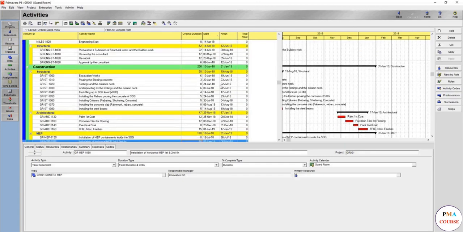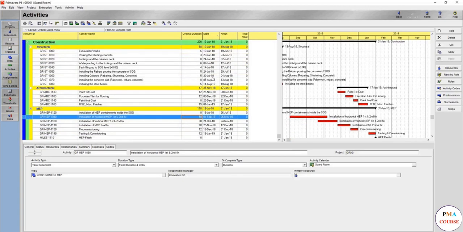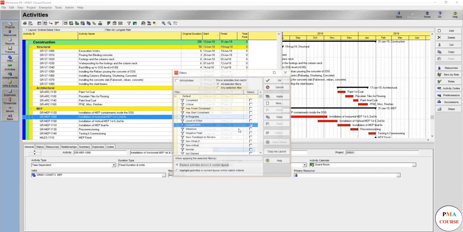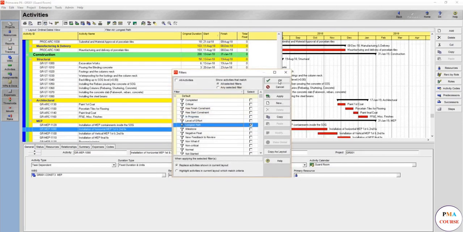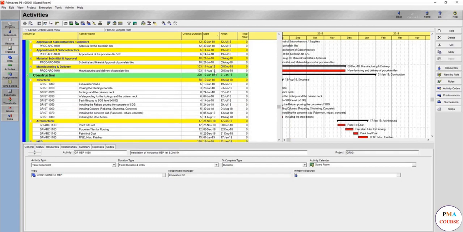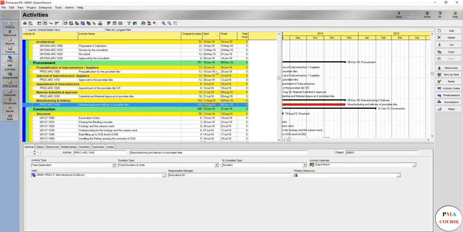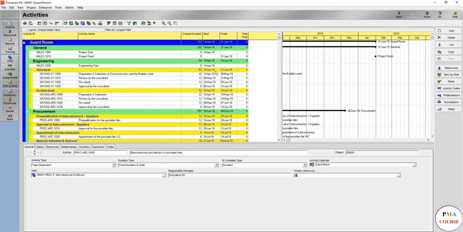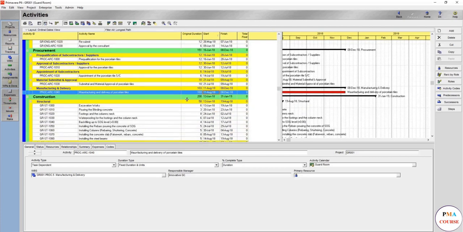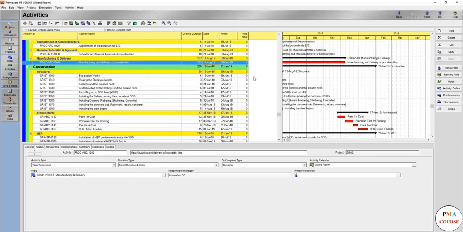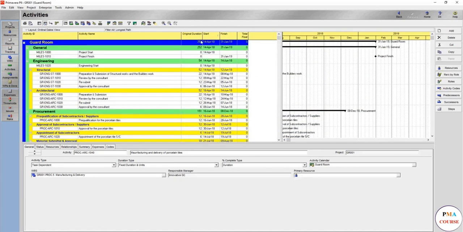But be careful, because the longest path now has changed, and there might be 2 longest paths. As you see, this is true. This is the first longest path, and the other one is the one that you have just seen before. So now the risk of the project has increased. Why? Because instead of having only one path to concentrate on, now you have 2 paths that you should concentrate on to avoid any delay of the project. But congrats, you have achieved it here.